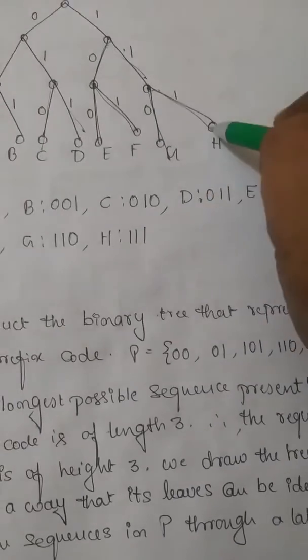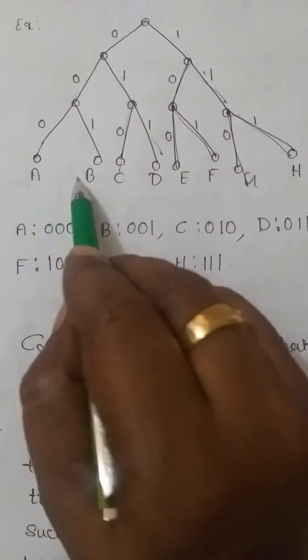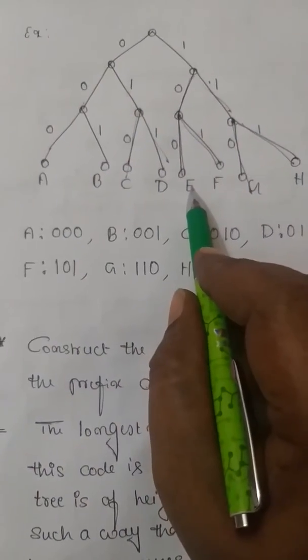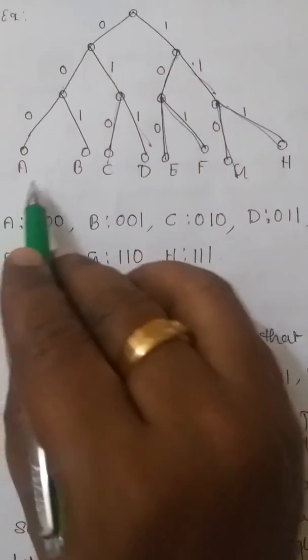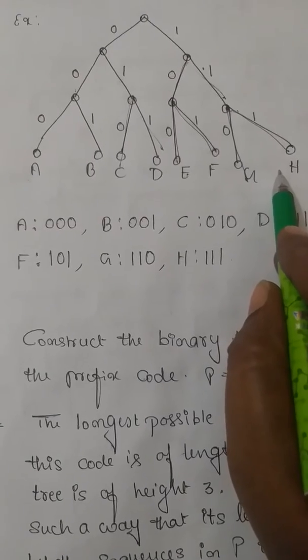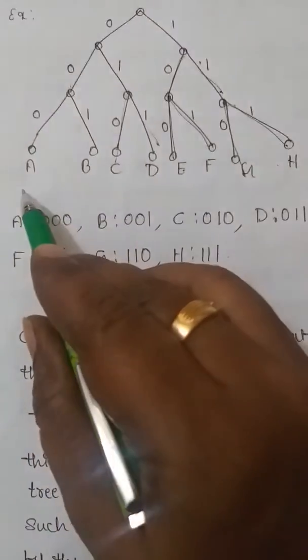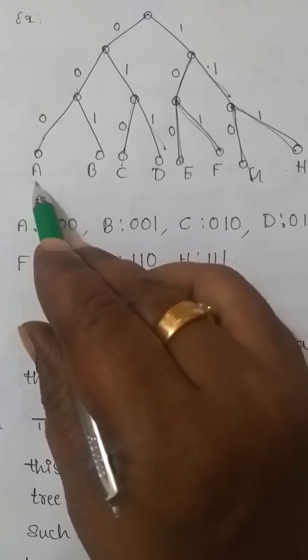Here 0, 1, correct? So now here the leaves of the binary tree. Leaves means what? It is the vertex with degree 1 of the tree. Now here all the leaves are considered as some symbols A, B, C, D, E, F, G, H, like that. Now first I will come for A.